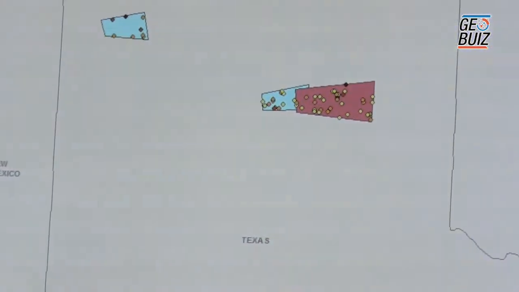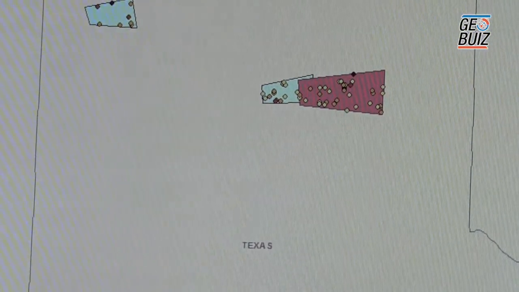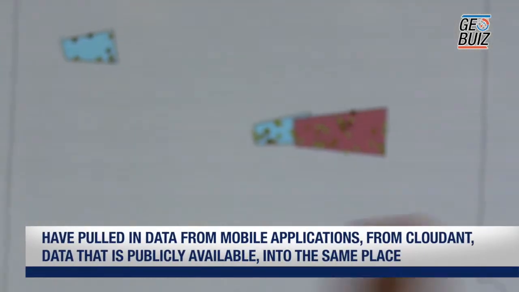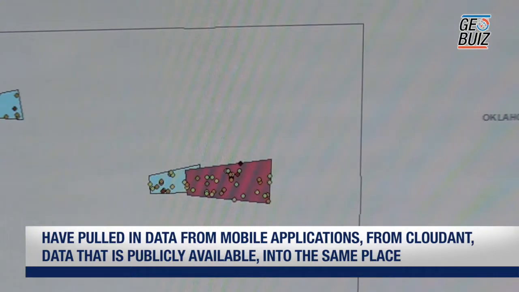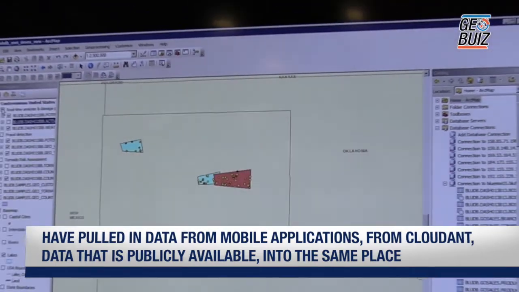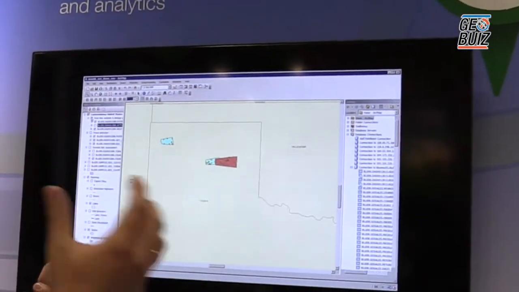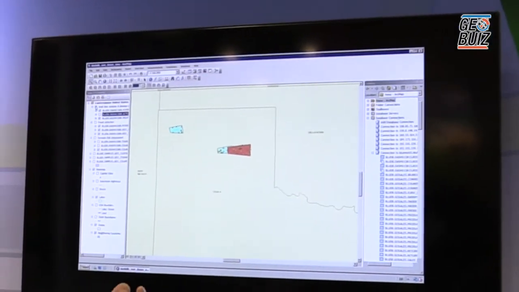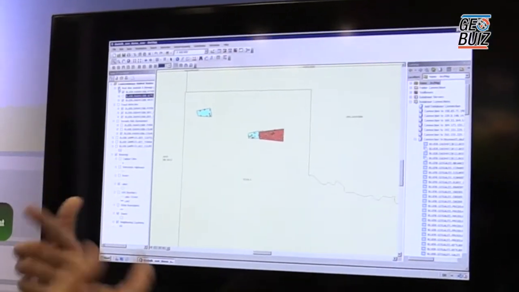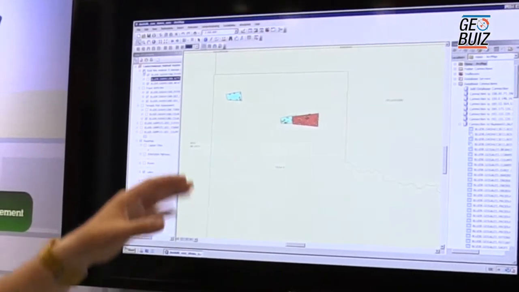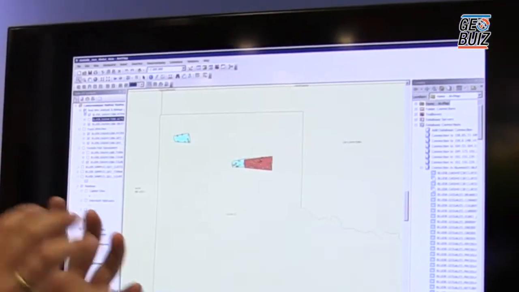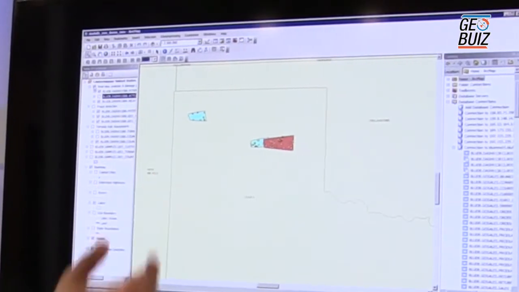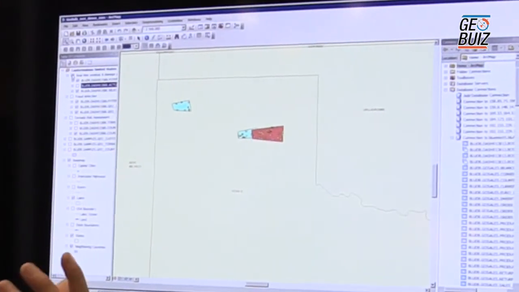I mean, the point about all this is we have pulled in data from mobile applications through Cloudant, we have pulled in traditional data from on-premise, and we have pulled in data that is publicly available from Noaa.org into the same place, and it was just a matter of setting up some maps with Esri that leverage in-database analytics operators to visualize the result. So all of that is a matter of a few hours to get going.